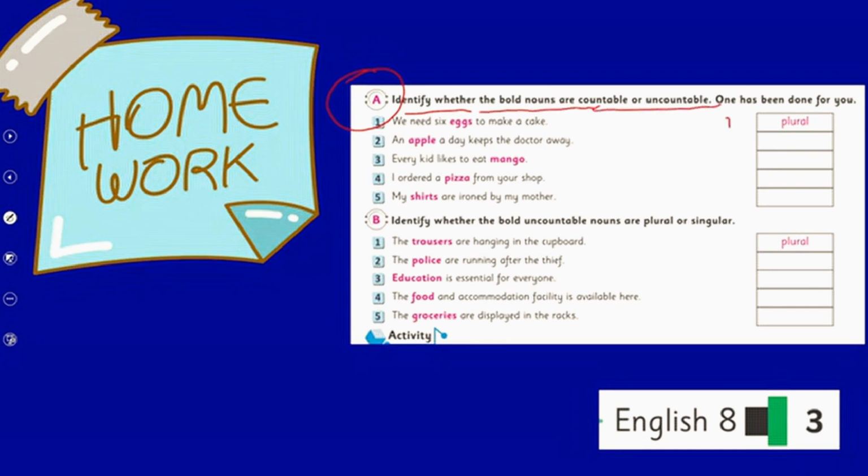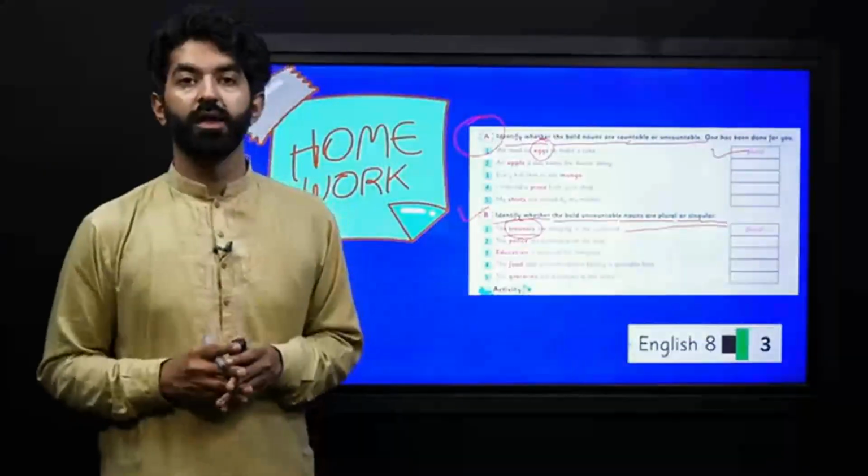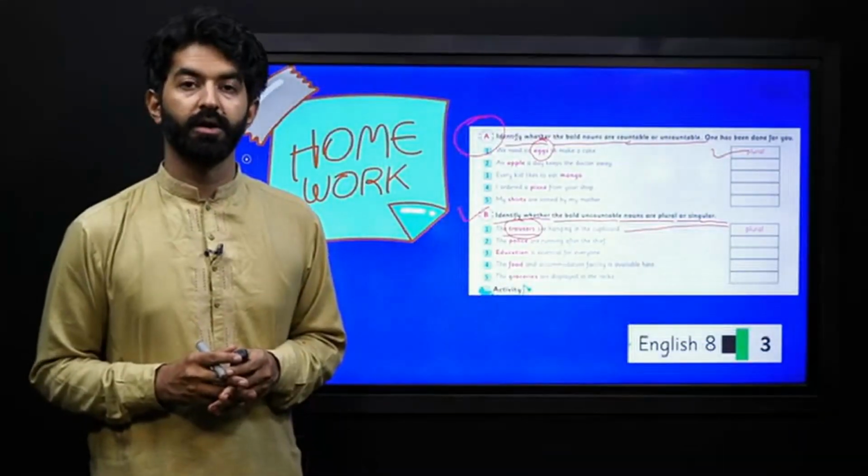This one has been done for you. Eggs are plural. So you can do the rest of them by yourself. Number 2 is identify whether the bold uncountable nouns are plural or singular. Here trousers, as we know, is already done for you, is plural. So you will have this homework for your task.